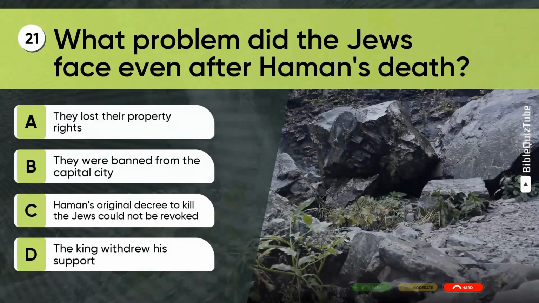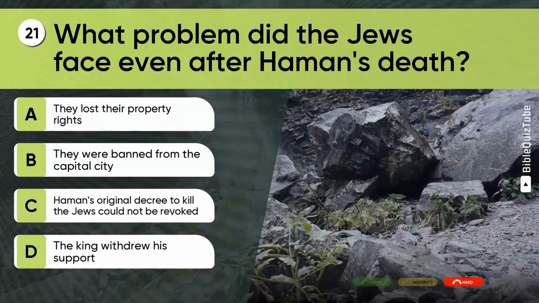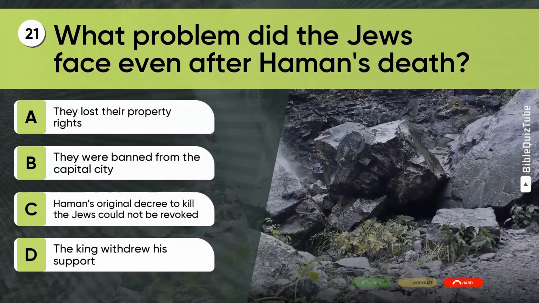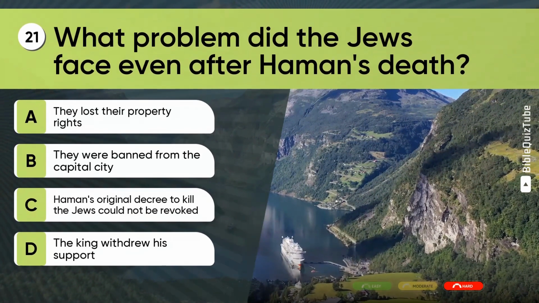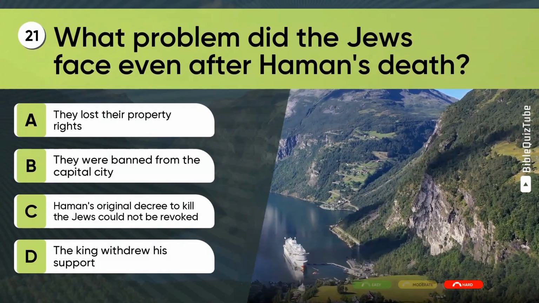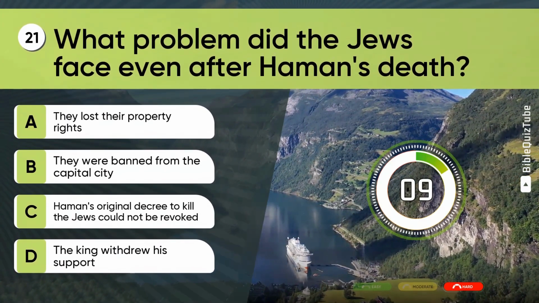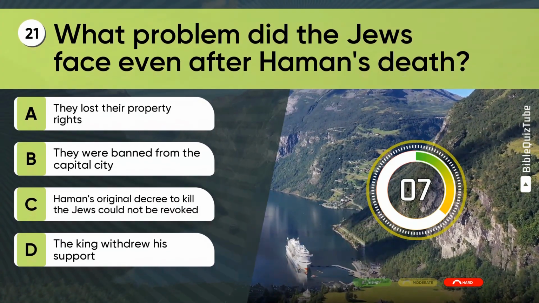Question 21. What problem did the Jews face even after Haman's death? A. They lost their property rights. B. They were banned from the capital city. C. Haman's original decree to kill the Jews could not be revoked. D. The king withdrew his support.